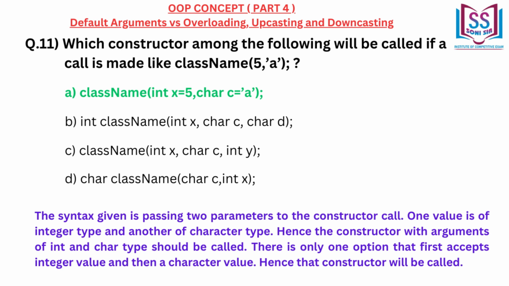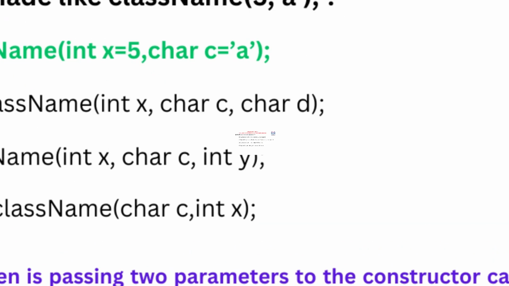The syntax given is passing two parameters to the constructor call. One value is of integer type and another of character type. Hence the constructor with arguments of int and char type should be called. There is only one option that first accepts an integer value and then a character value. Hence that constructor will be called.